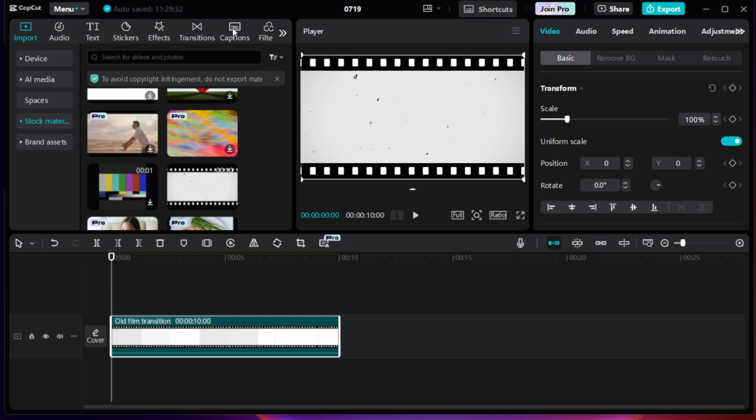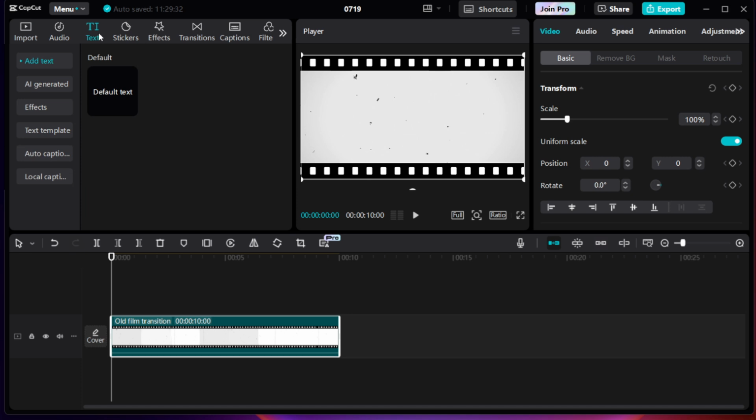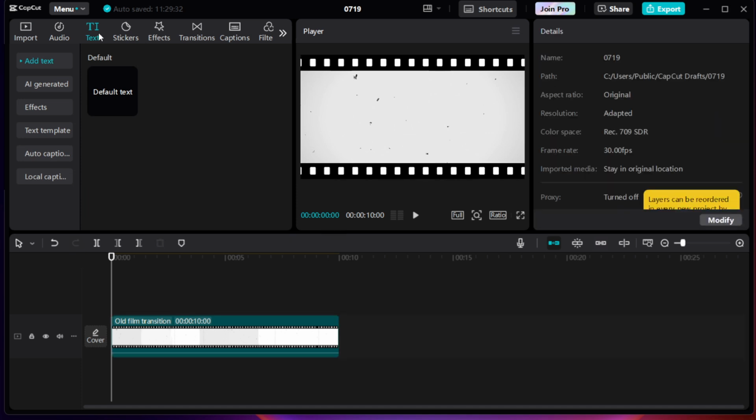Once your video is selected, take your attention to the top menu bar and find the Text option. Click on it to unfold various text options, but let's focus on something specific now. On the left panel, you'll spot an option for auto captions. This feature is a lifesaver if you want to quickly add subtitles or captions to your video without typing them out manually.